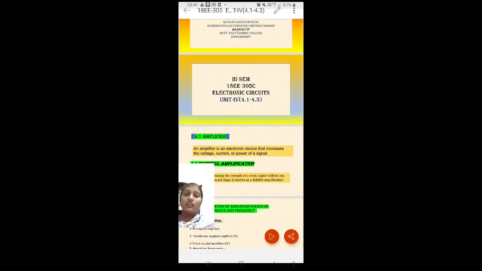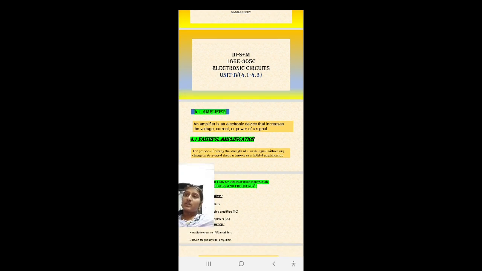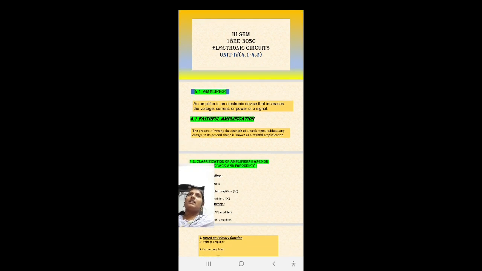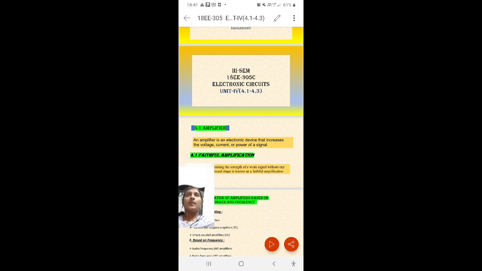So in today's class we are going to discuss amplifiers. First of all, what is meant by amplifier? It is a device which is used to increase the strength of a weak signal, so that is called an amplifier device. A device used to increase the strength of a weak signal is called an amplifier.